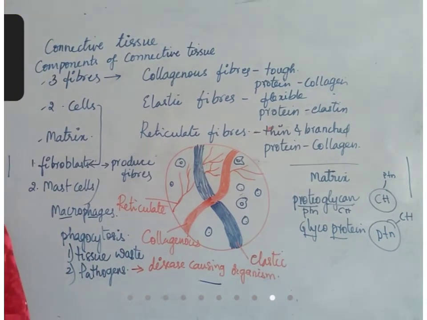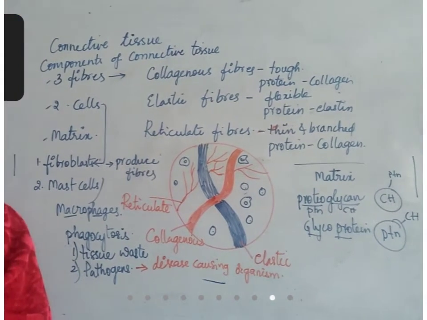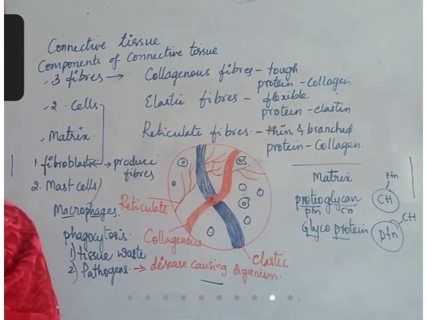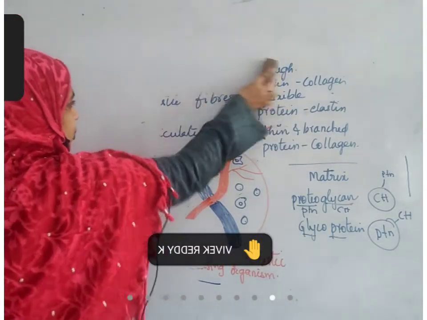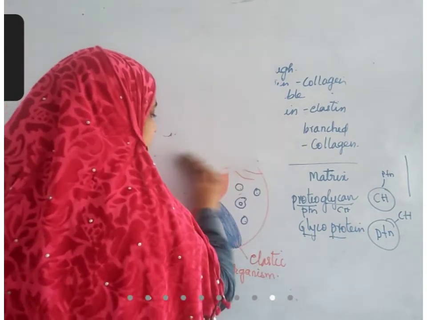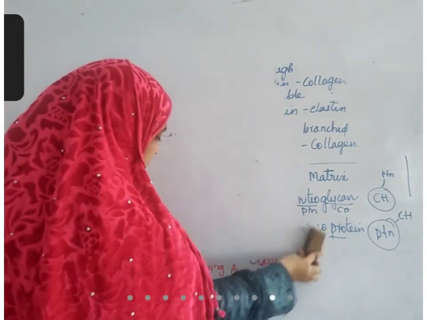So, these are the components that are present in the connective tissue. Now we'll see types of connective tissues.